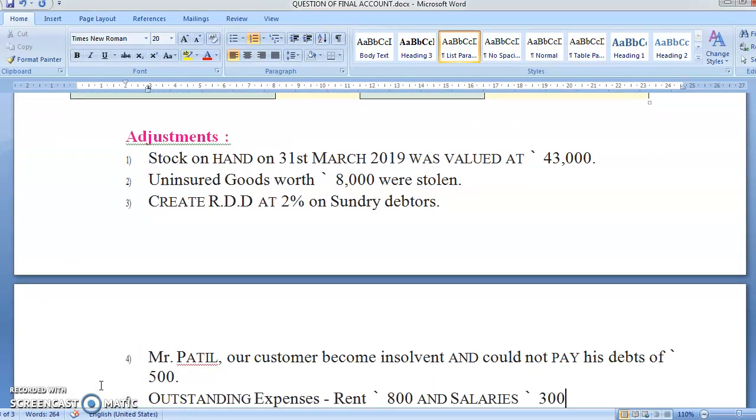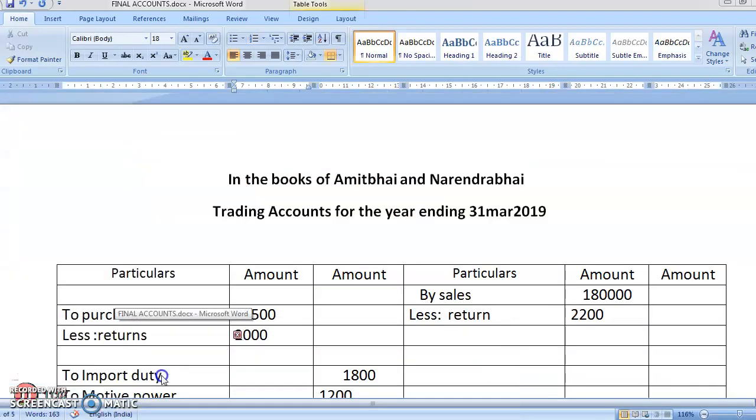Closing stock, as the stock on hand on 31st March. The closing stock was valued at 43,000. You know what are the two entries of closing stock? One comes on trading account credit side, second comes on balance sheet asset side. So you'll write here first, we are on the trading account side. I'll write here by closing stock.